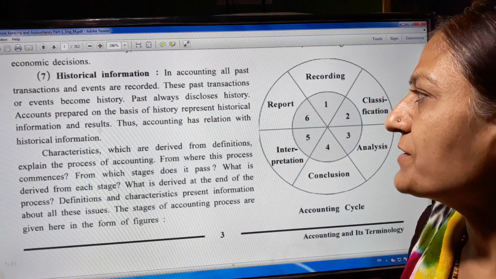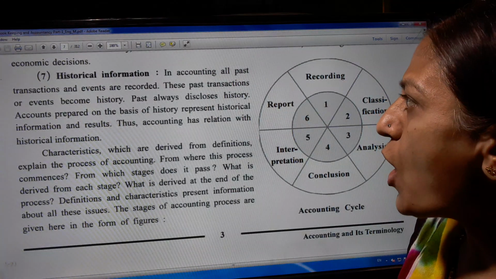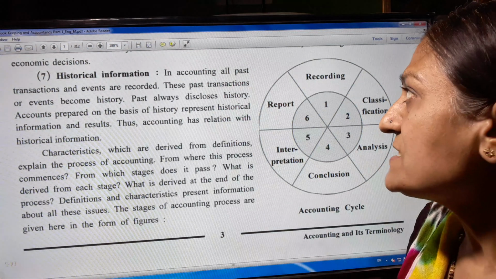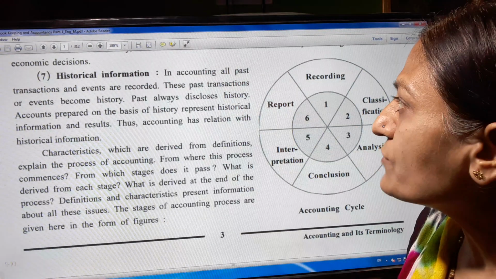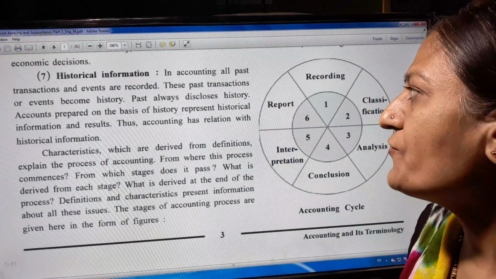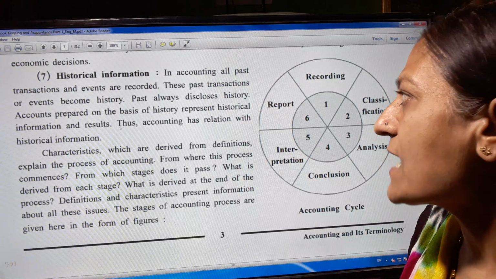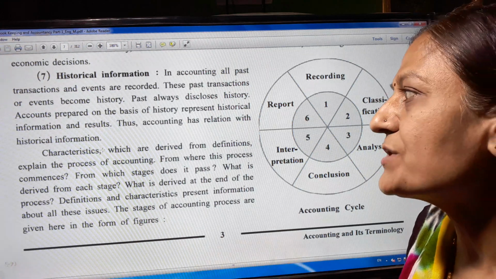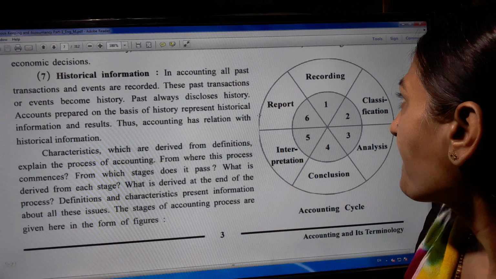Seventh, historical information. In accounting, all past transactions and events are recorded. These past transactions or events become history. The past always discloses history. Accounts prepared on the basis of history represent historical information and results. Thus, accounting has a relation with historical information.